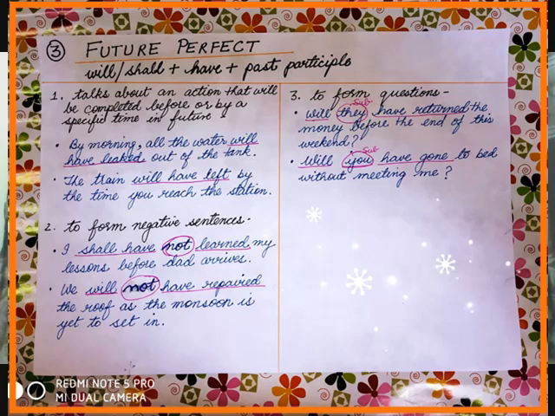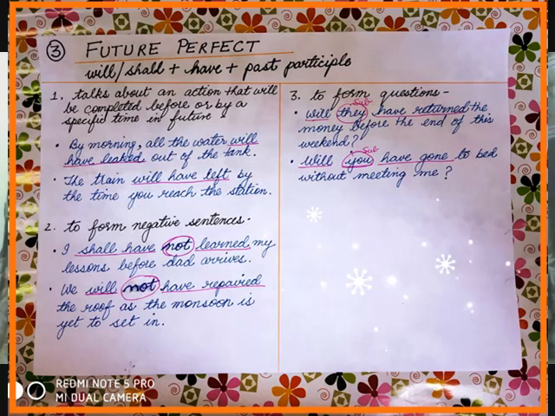That means a specific time. Like by morning, all the water will have leaked out of the tank. Here, will have leak plus ed is your future perfect time. It is talking about something which will happen in future. And when it will take place, that means by morning. When you get up in the morning, you will find that there is no water in the tank. And to denote this, we have used future perfect tense, will have leaked.